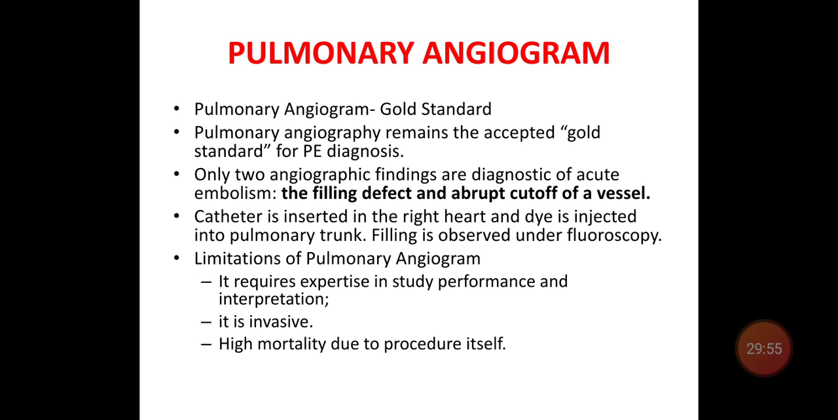Pulmonary angiography is the gold standard test to diagnose pulmonary embolism. The findings in pulmonary angiography are filling defect and abrupt cut-off of the vessel. How will you do this pulmonary angiography? A catheter is inserted in the right ventricle and dye is injected into the pulmonary trunk, and you observe the filling defect or abnormal cut-off under fluoroscopy.